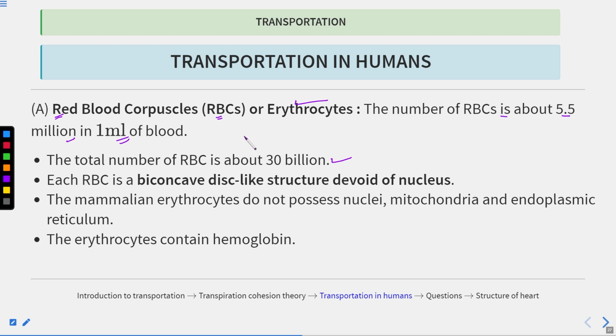Alright, let's study the structure of the RBCs. These RBCs have a biconcave disc-like structure and they are devoid of a nucleus. So this is a characteristic feature of human RBCs. If we talk about human RBCs, they lack the nucleus.